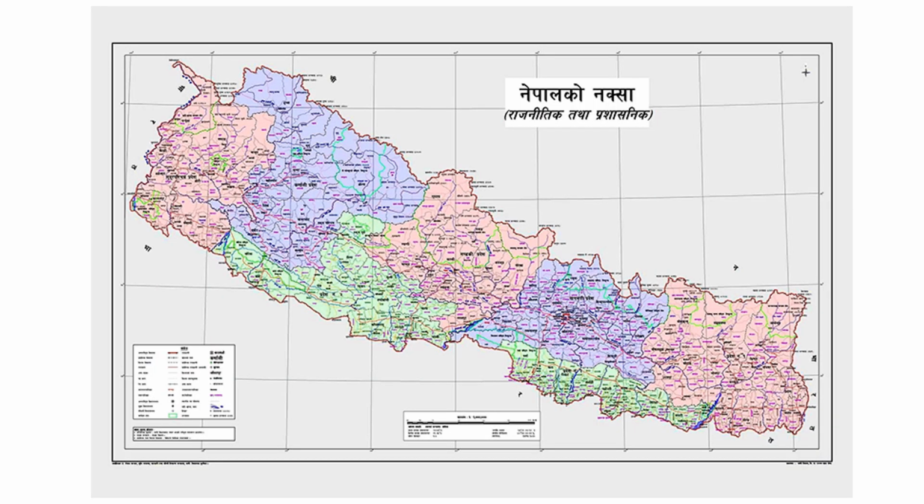As you can see in this map, a few days ago Nepal published its own map named the Nepalko Naksha. It is Nepali for the map of Nepal, and in this map it stated that this part was a part of Nepal, but actually Nepal has its part only till here, and this part is a part of India.